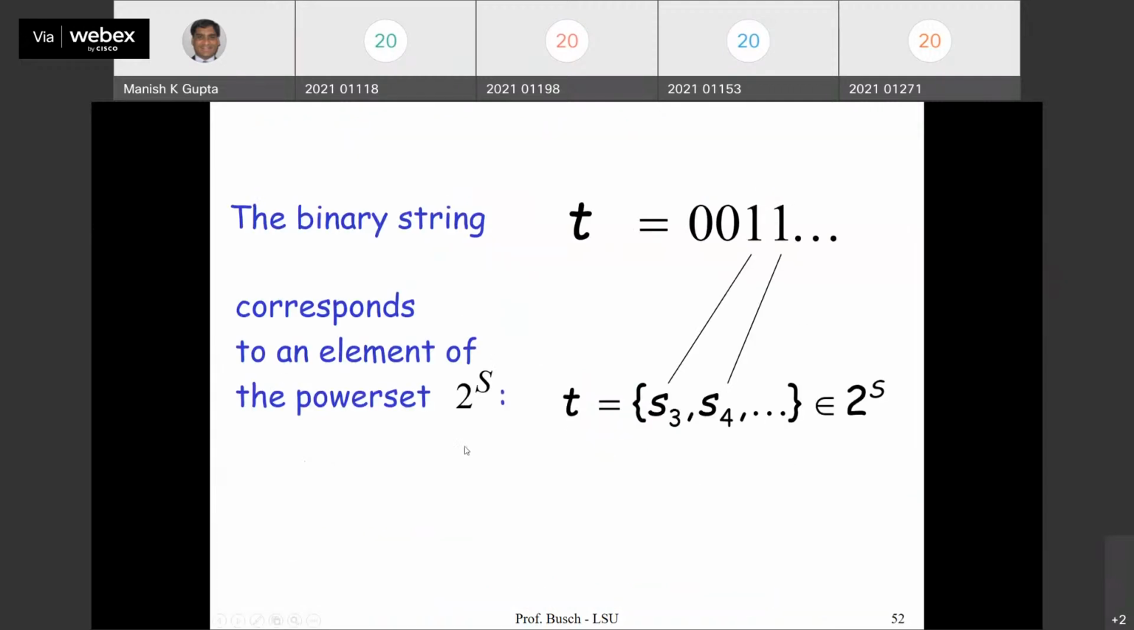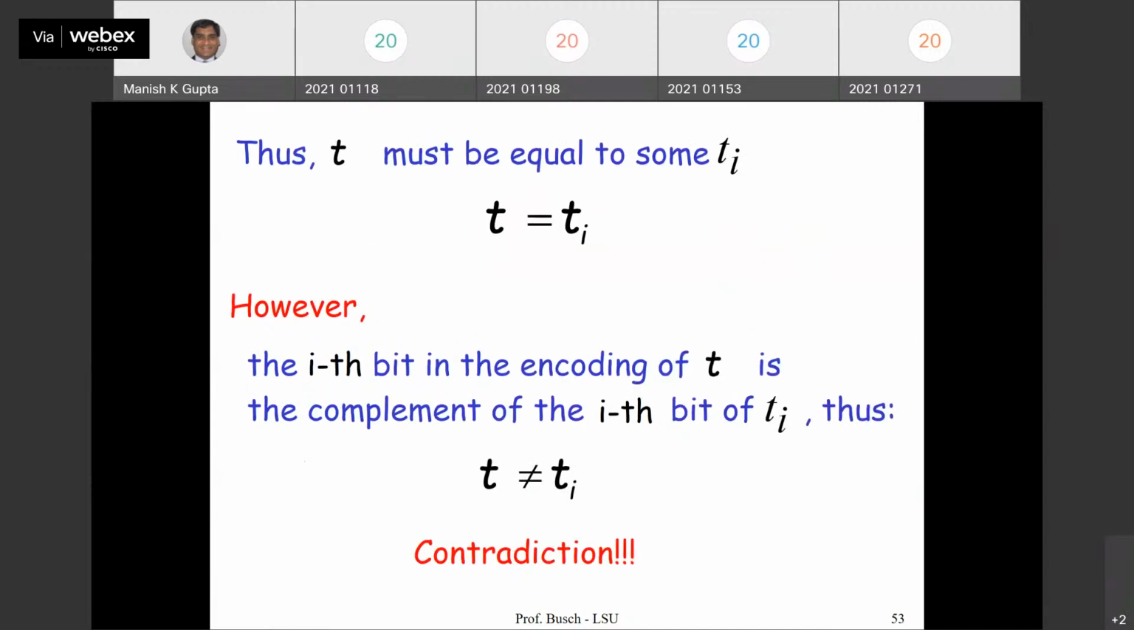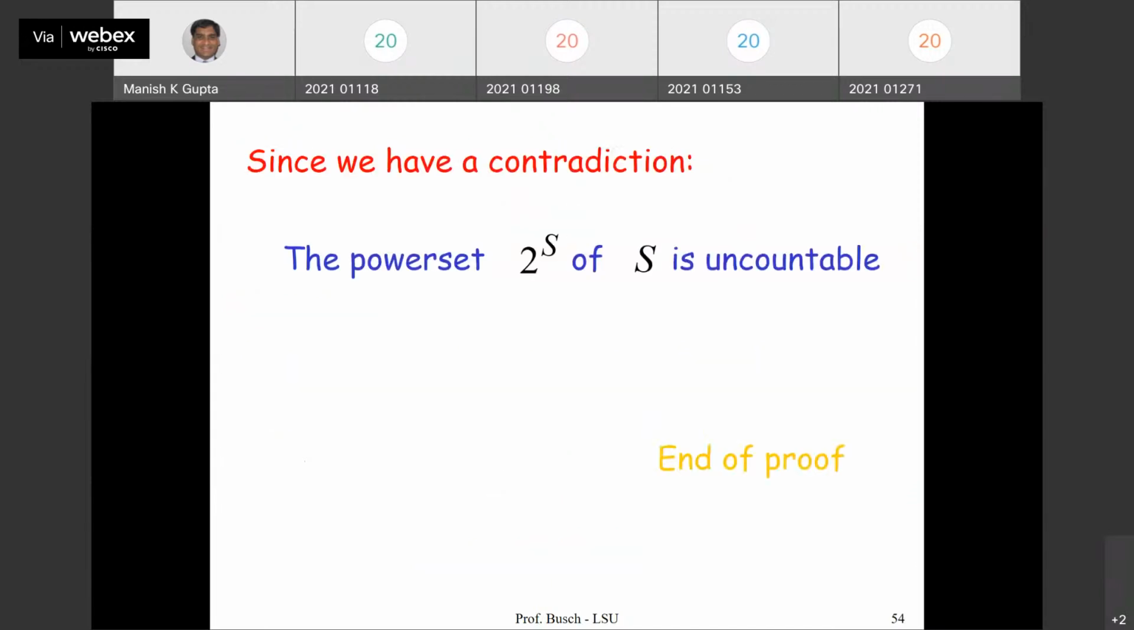So this binary string corresponds to an element of a power set, but that will never happen. Then T must be equal to Ti for some i, but the ith bit of T will not be equal to that of Ti, right? So there is a contradiction. So the power set of S is uncountable. This is a beautiful result. If S is an infinite countable set, its power set is uncountable, right?